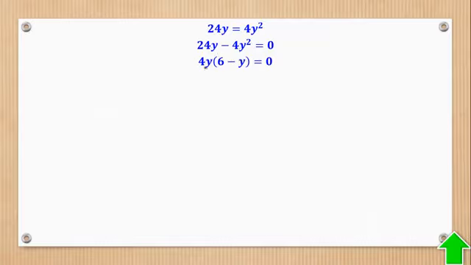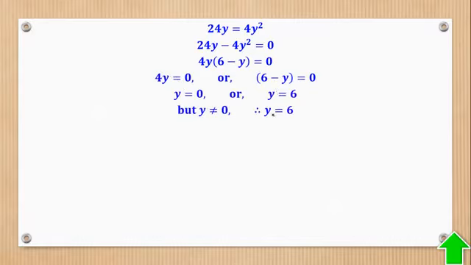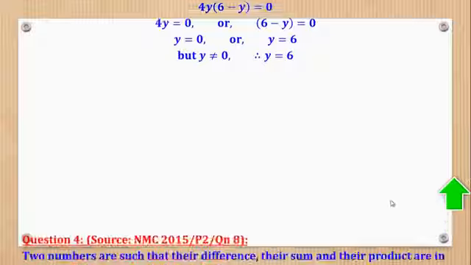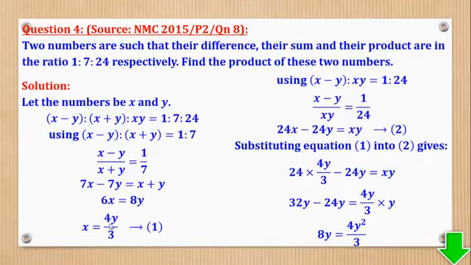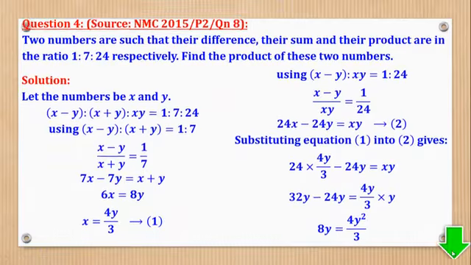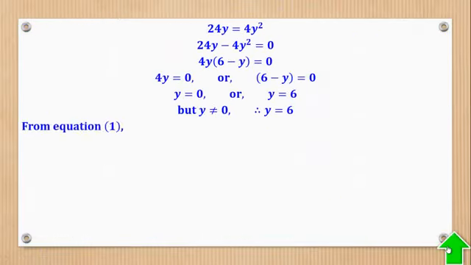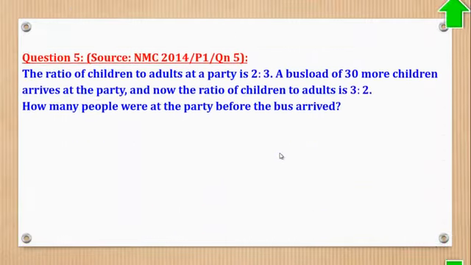And we also cover this under quadratic equations, whereby either this is 0 or this is 0. Meaning I have two values of y: y equal to 0 or y equal to 6. But y cannot be 0, therefore y is 6. And after getting y, I will go back and remember that there is something connecting y and x. So I'll substitute for y in equation 1 to get the value of x. And the value of x is 8. Therefore, those are the numbers they wanted.